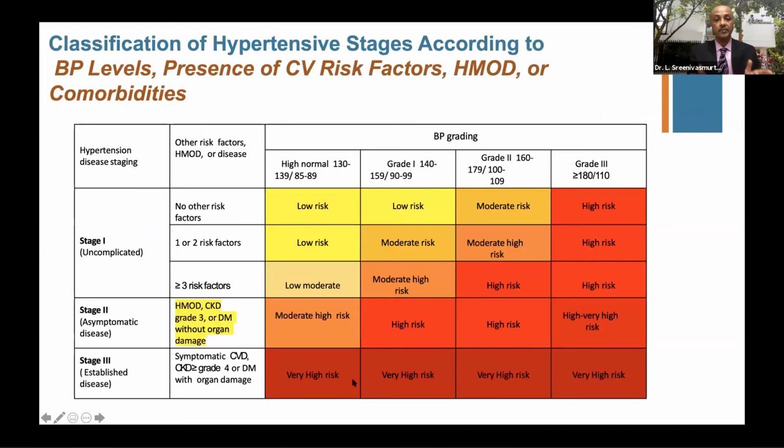Now let us look at the classification of hypertension stages according to BP levels. You can see here the various BP levels based on grading: normal, grade 1, 2, and grade 3, with other risk factors like hypertension-mediated end organ damage or diabetes. Again, I'm trying to highlight this portion. It's called stage 2 in hypertensive disease staging, which is asymptomatic disease, basically diabetes without organ damage. So just the mere presence of diabetes, CKD grade 3, or HMOD means moderate to high risk with a BP of say 140/90. When the BP crosses 140/90 along with diabetes, you can see it pushes into a high risk category.